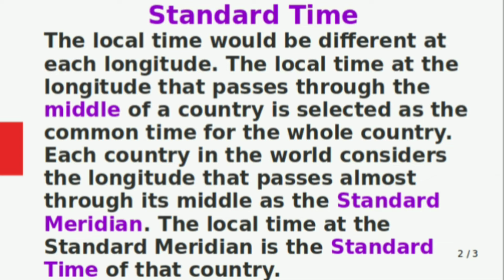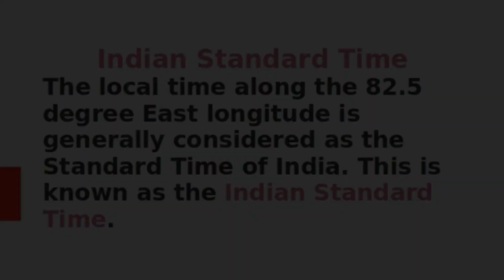The next topic is standard time. The local time would be different at each longitude. The local time at the longitude that passes through the middle of a country is selected as the common time for the whole country. Each country in the world considers the longitude that passes almost through its middle as the standard meridian. The local time at the standard meridian is the standard time of that country.